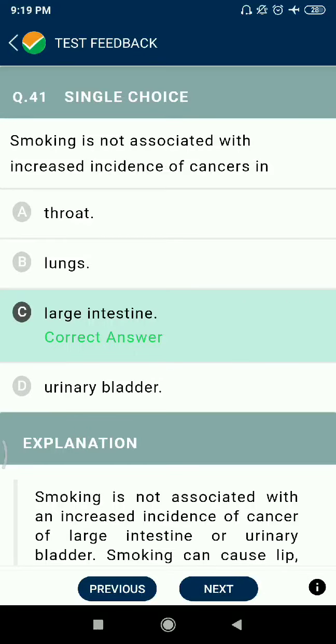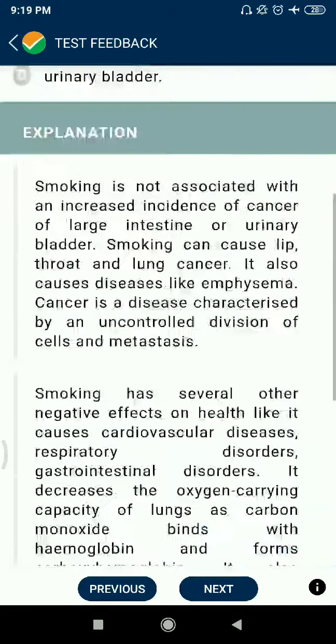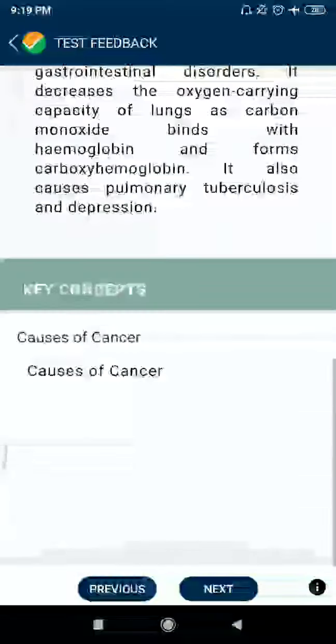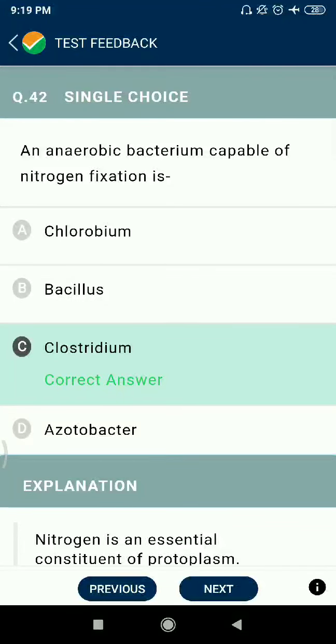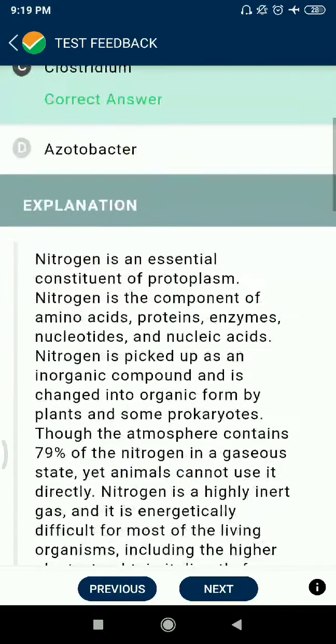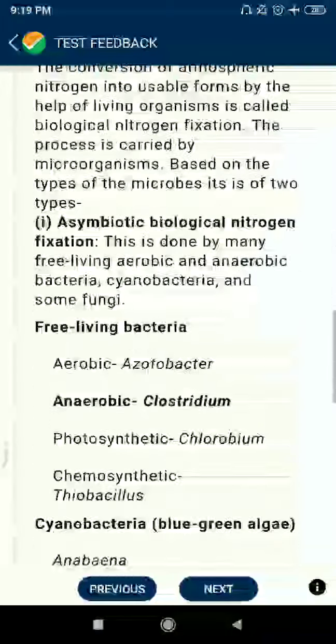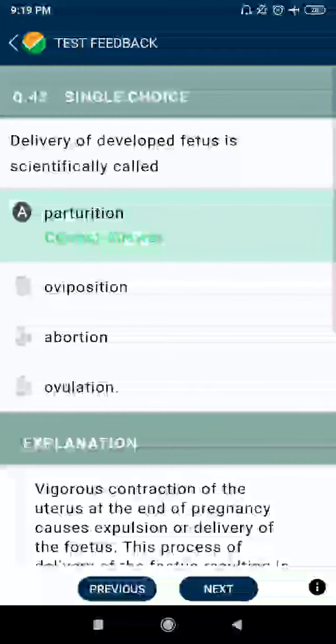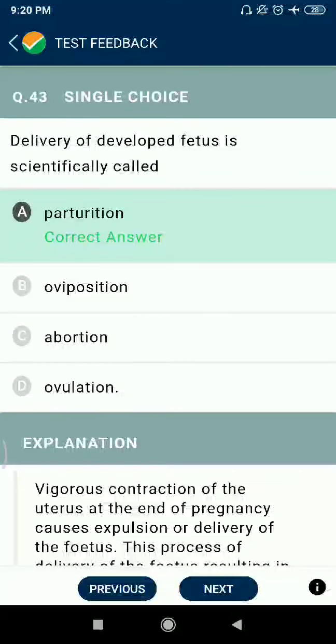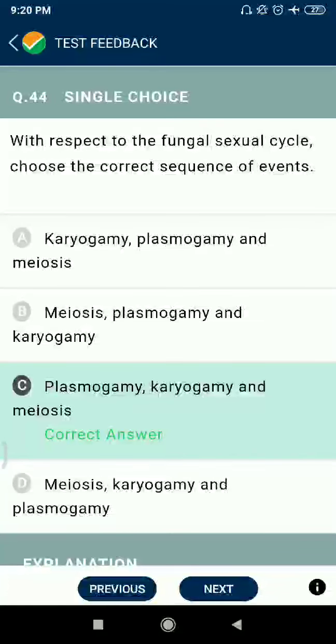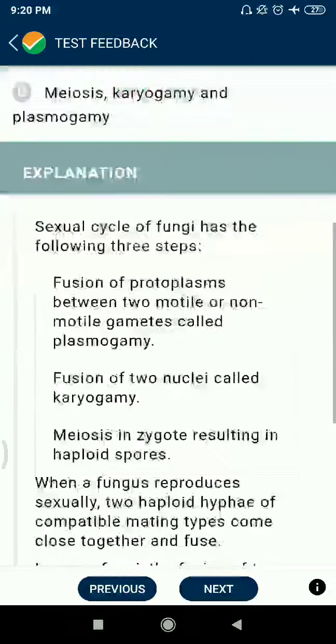क्वेश्चन नंबर 41. Smoking is not associated with the increased incidence of cancer in large intestine, no. Throat, lungs, urinary bladder. I hope throat and lungs is more common. Question 42. An anaerobic bacterium capable of nitrogen fixation is Clostridium. Question 43. Delivery of developed fetus is scientifically called parturition. Question 44. With respect to the fungal sexual cycles, choose the correct sequence of events: plasmogamy, karyogamy, and meiosis.